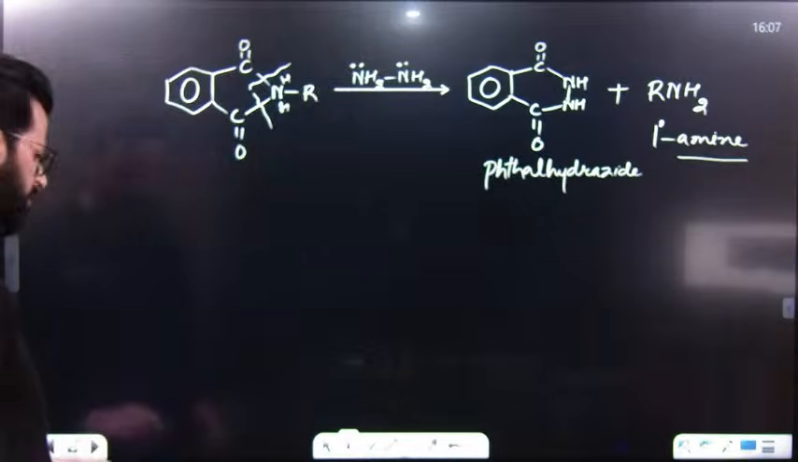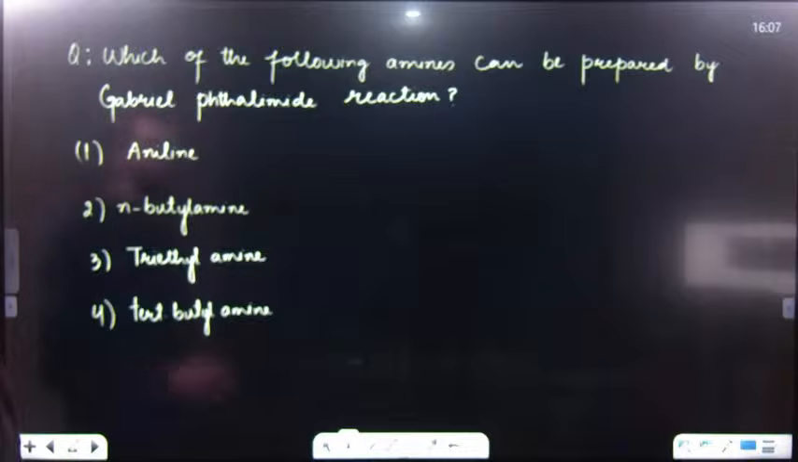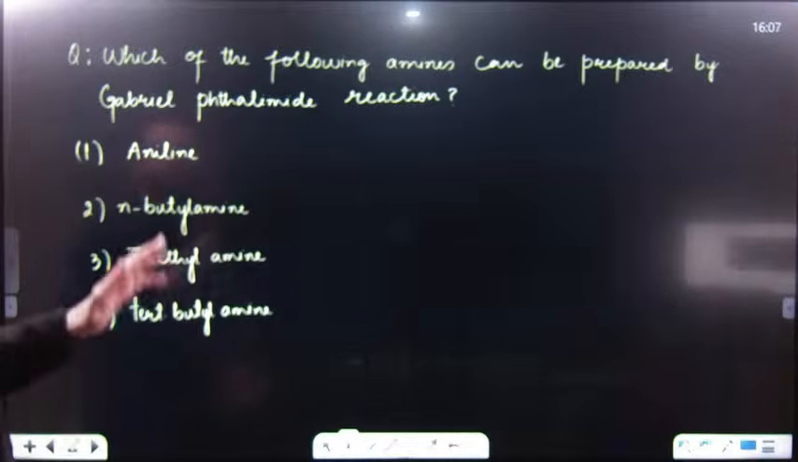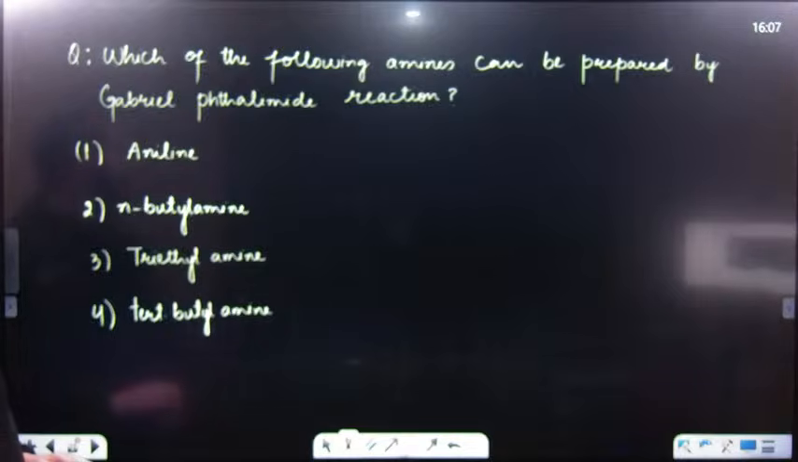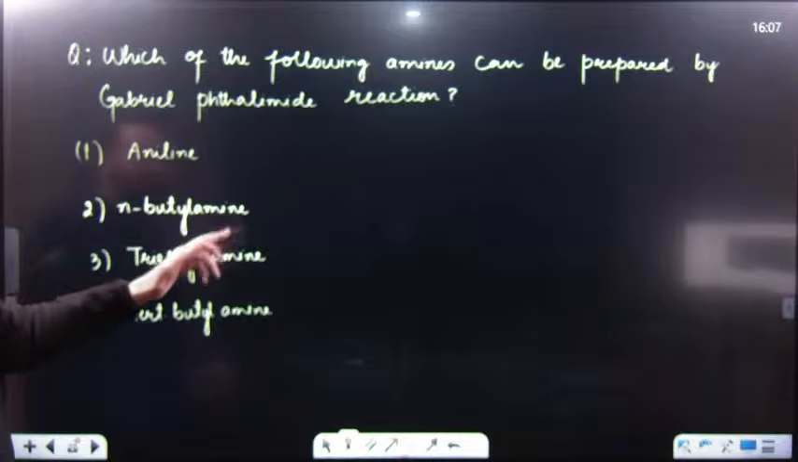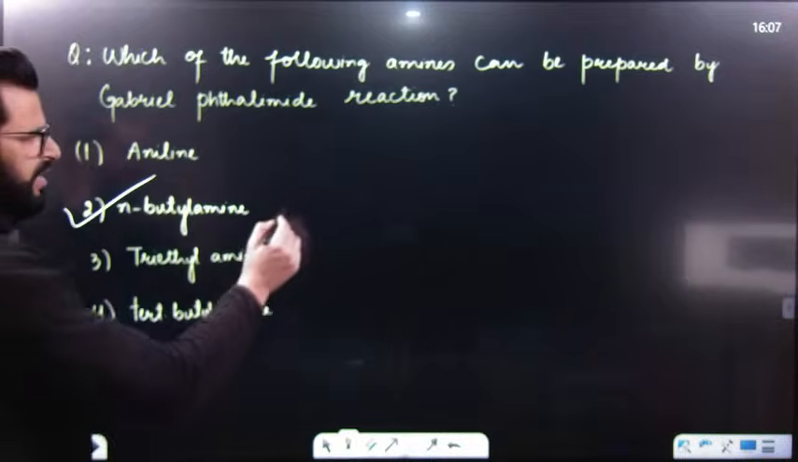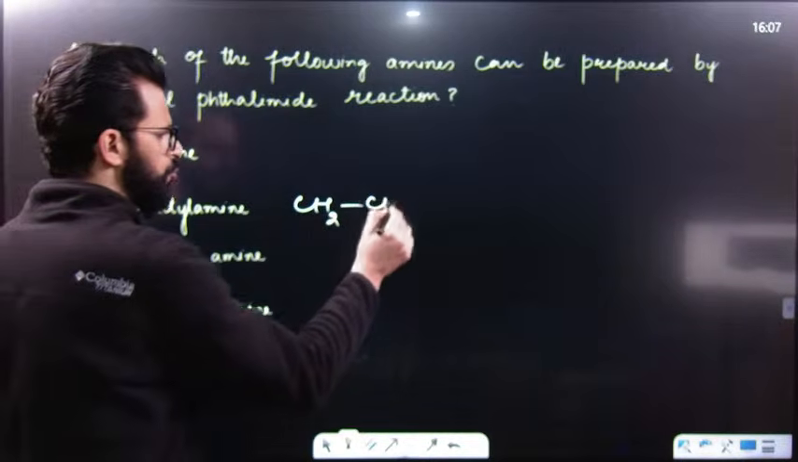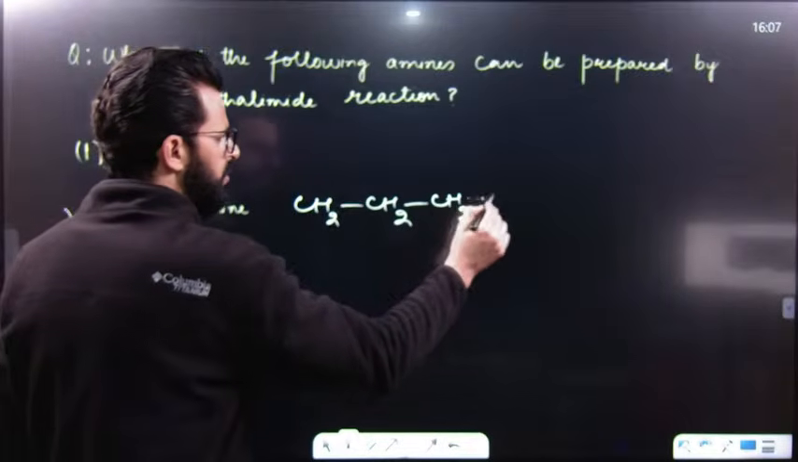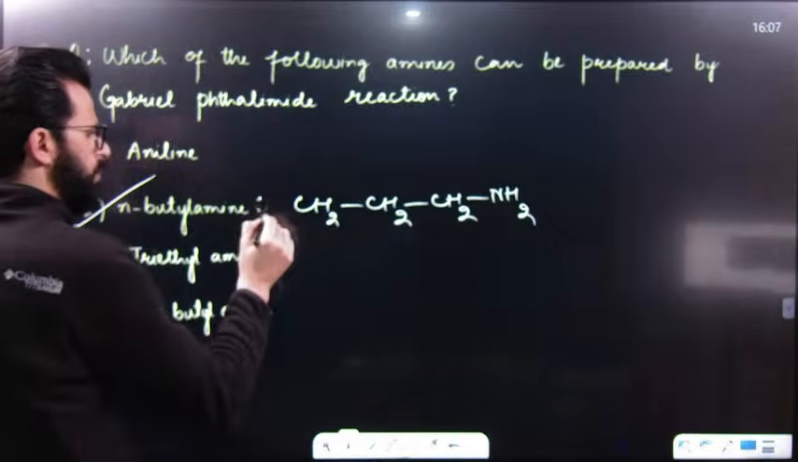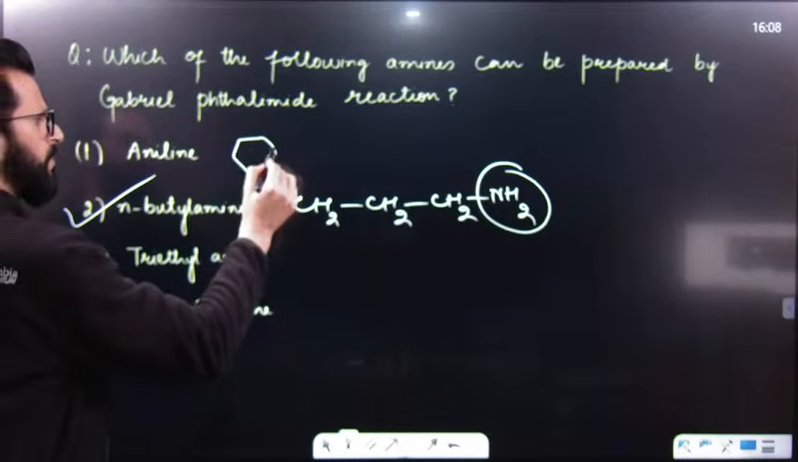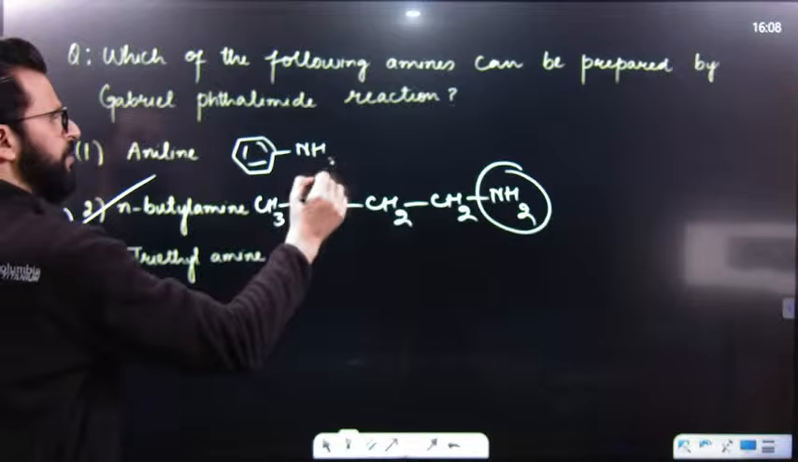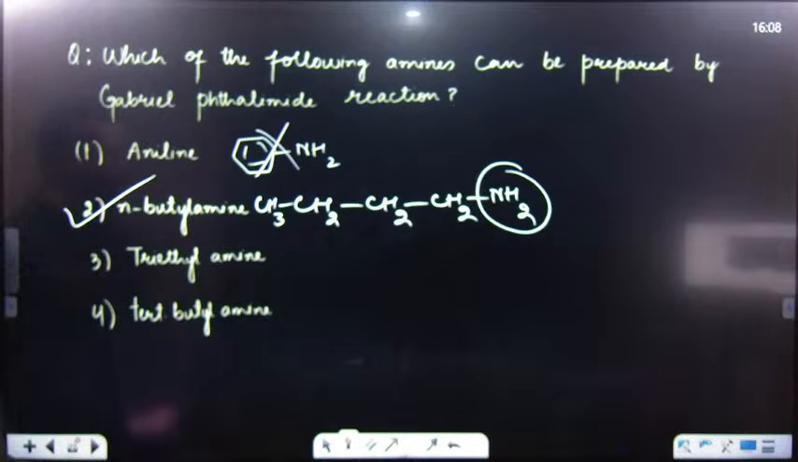So after that, have a look at this question. Which of the following amines can be prepared by Gabriel phthalimide reaction? Gabriel phthalimide reaction gives primary amine but not aniline, so aniline is not the right answer. This is N-butylamine, so this is the answer. N-butylamine means CH3, CH2, CH2, CH2 and then NH2. So this is a primary amine, so it can be formed. This is also a primary amine, but it is aniline and can never be formed. So this is the answer.